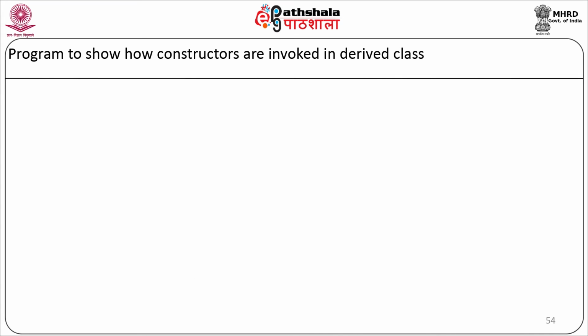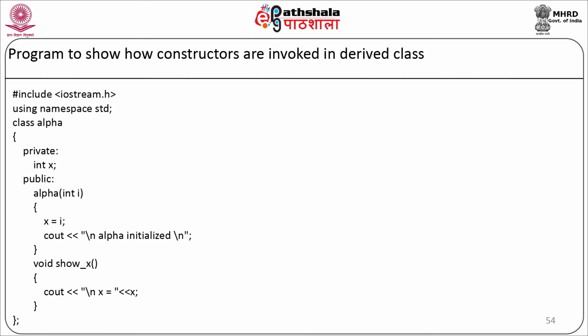Now let us see a program of how the constructors are invoked in derived classes. We will start with the program: #include <iostream>, using namespace std. We will define the class alpha. Here in the private section we are going to have a data member integer x. In the public section we will have a constructor which will accept the parameter alpha(int i), x equal to i, cout the alpha is initialized, and the constructor function will end. We will have one more member function, void show x, which will display the value of x on the screen. Our first class will end.